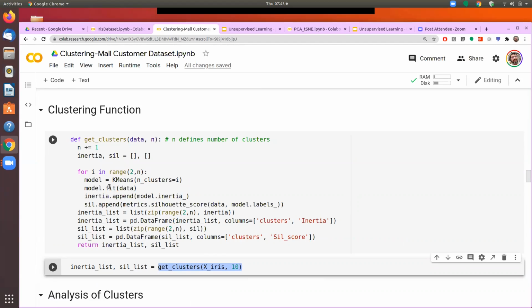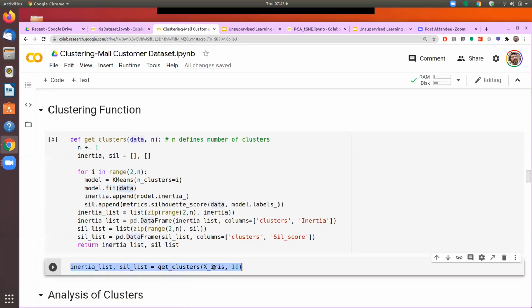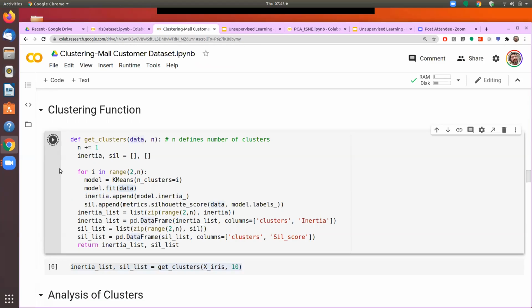So if you see, when we train the model here, you see model.fit, we are only providing the data, and that data is X iris. So it means that labels information is not available. So we'll run this one.